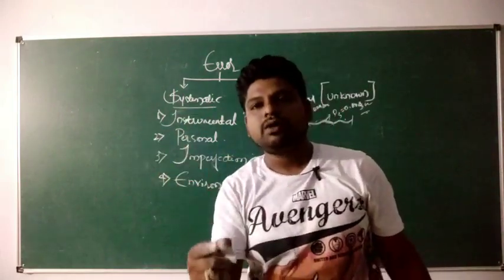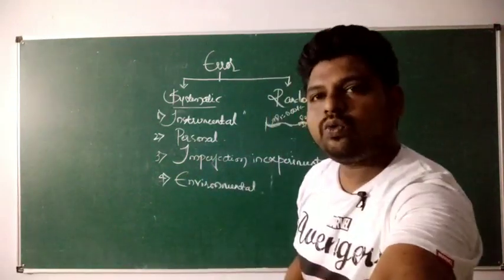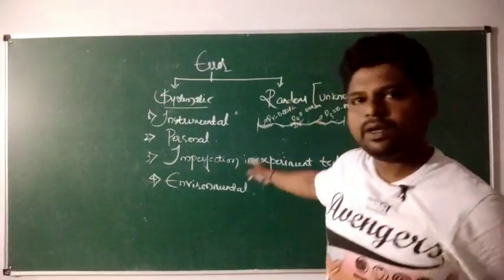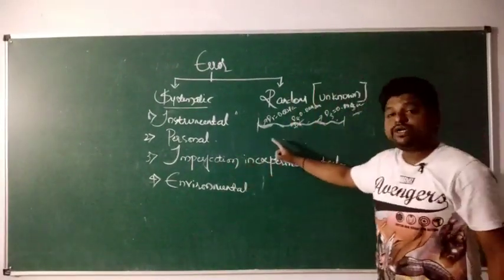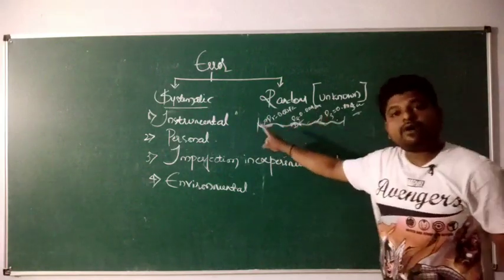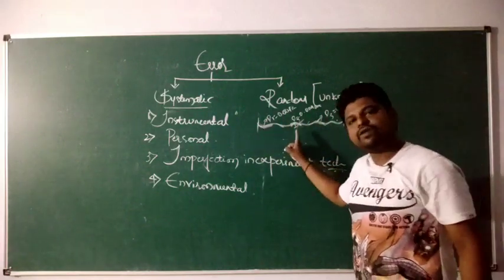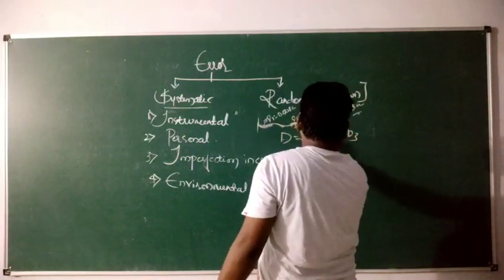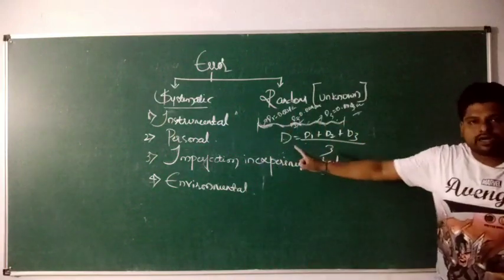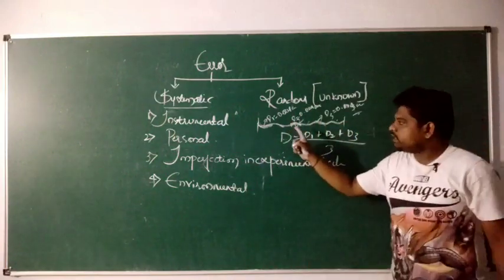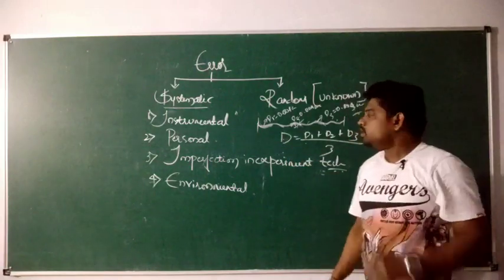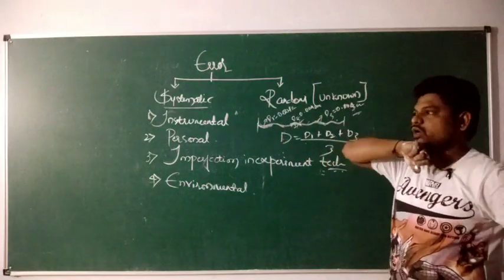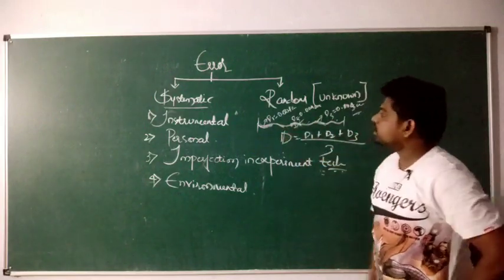So how do I adjust that, or how to work with that one reading, how to go with that one reading? Now what I have to do is, to go with one reading, I have to take the average, or a mean value of all these. So D is equal to D1 plus D2 plus D3 divided by 3. If you do this, then definitely you will get the average value of the wire, that is nothing but the diameter of this wire. This is how you are going to work with the diameter in the random errors.